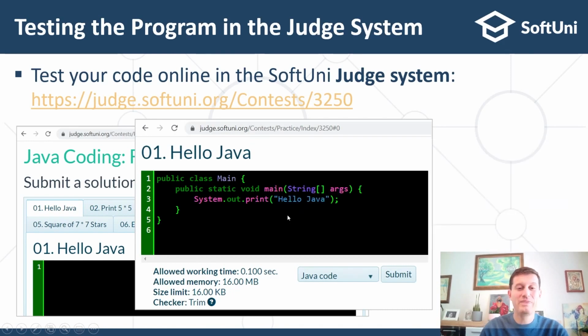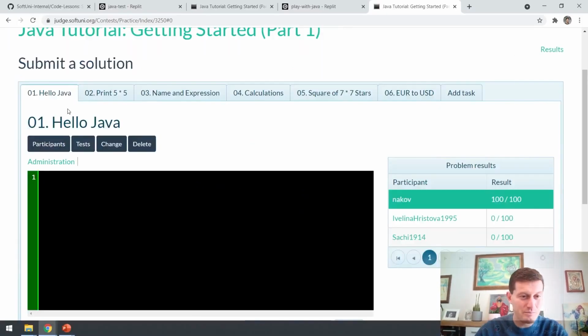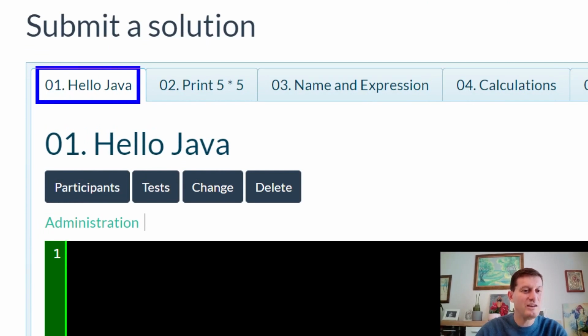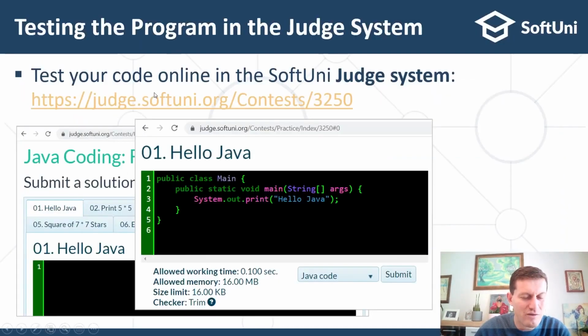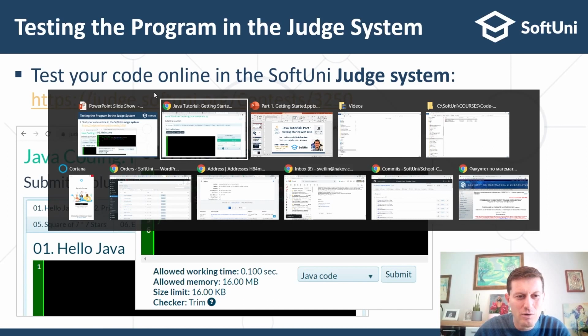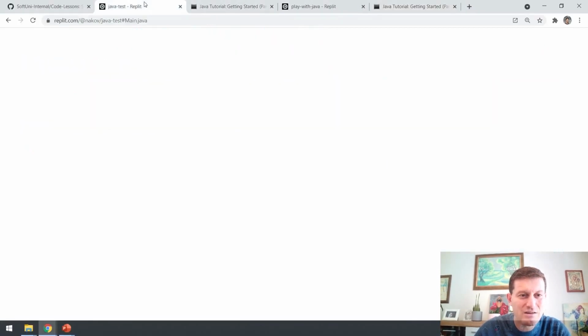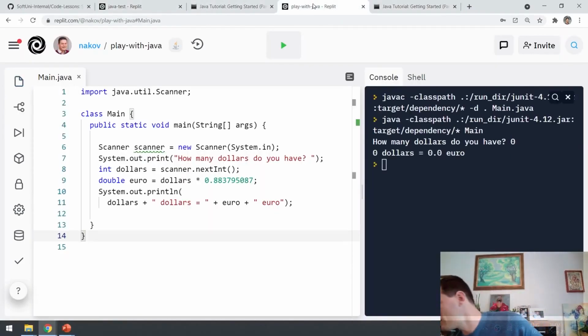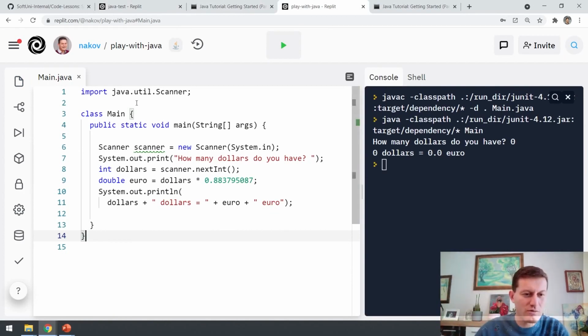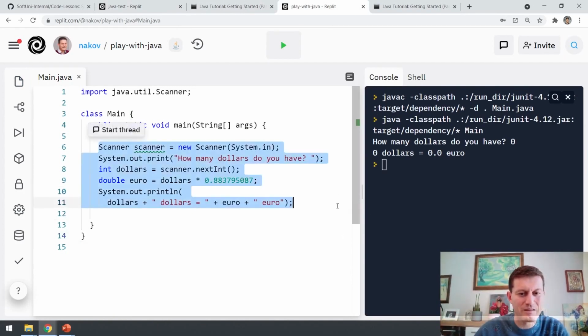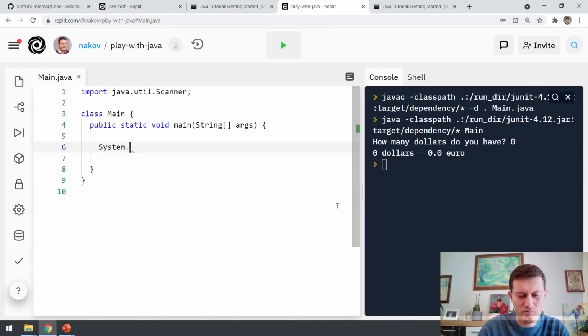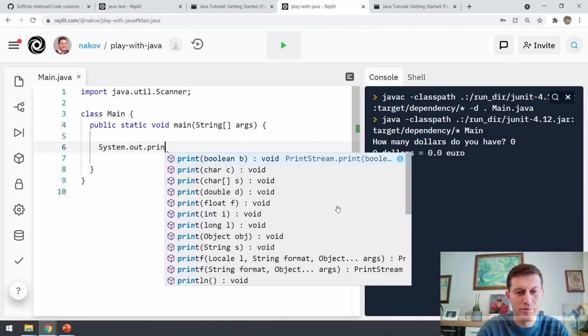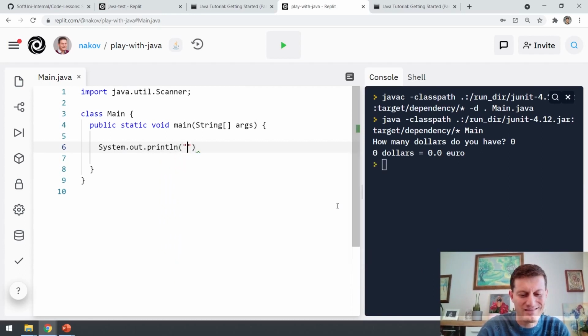So the first program here called Hello Java is: write a Java program which prints Hello Java. So my Java program will be something like this: System.out.println Hello Java.